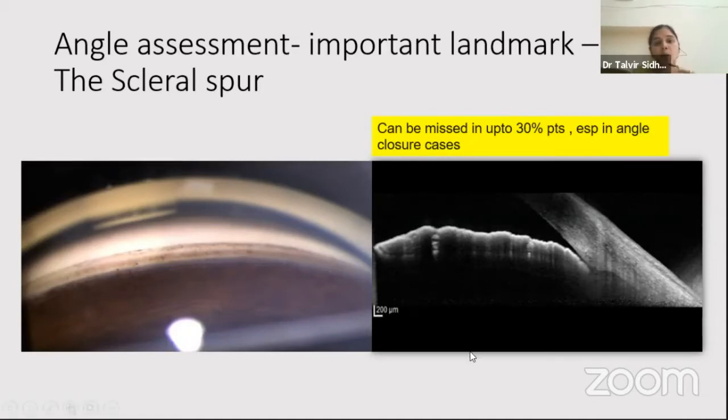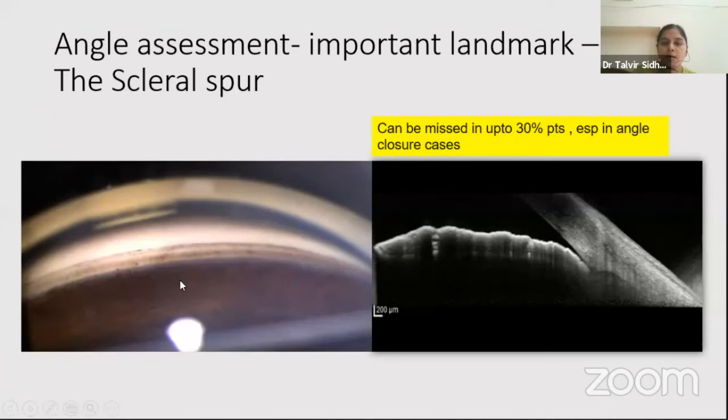Then if we talk about the important landmark while we do gonioscopy or imaging, scleral spur is a very important landmark. But in various studies, it has been shown that in imaging, the scleral spur, which is the point where the ciliary body attaches itself to the inside of the sclera, might not be visible in up to 30% of patients, especially in angle closure glaucomas. And it's very important, once you do imaging, that if you do not know where the scleral spur is, quantifying any image becomes very difficult.